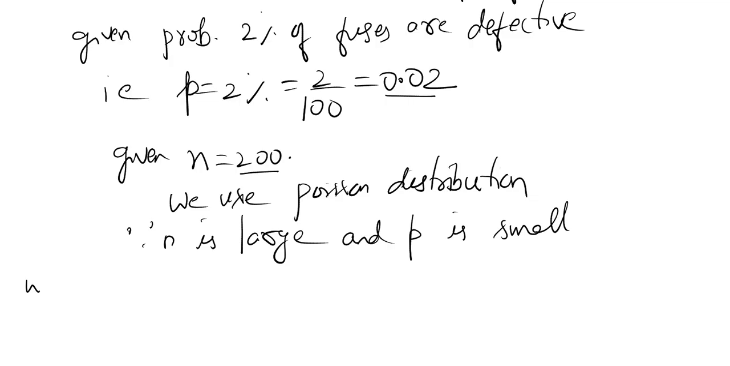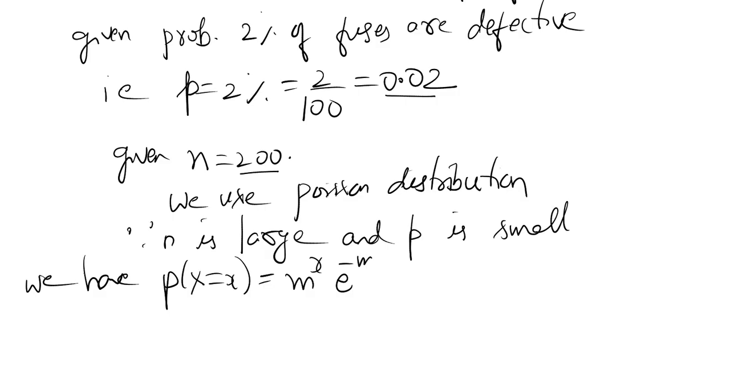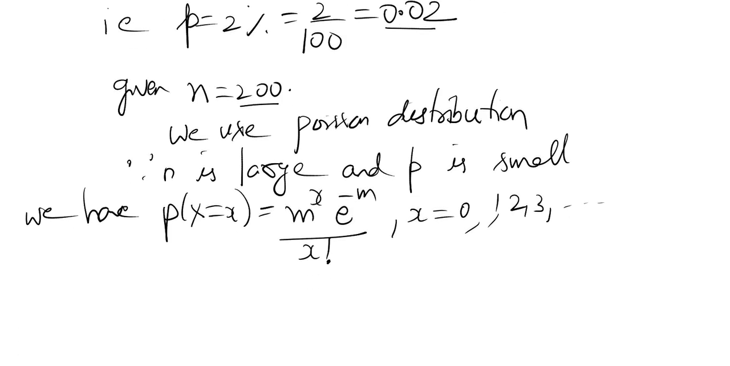So we have p of x is equal to m power x e power minus m by x factorial. This is the probability distribution function of Poisson. In this distribution, we need to find only one parameter, that is m. Here m is called the mean, where m is equal to np.